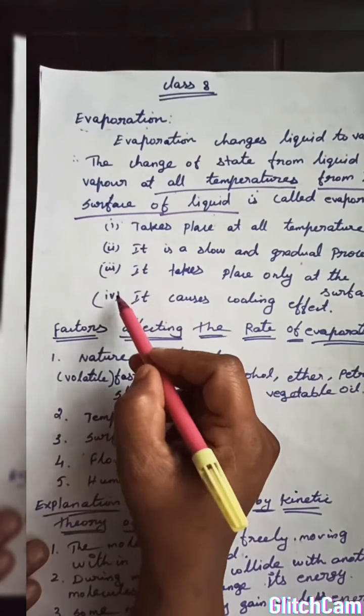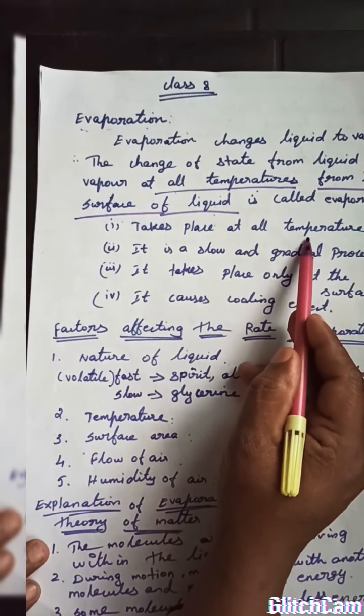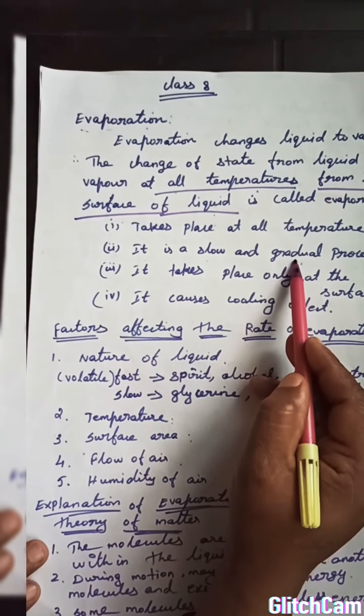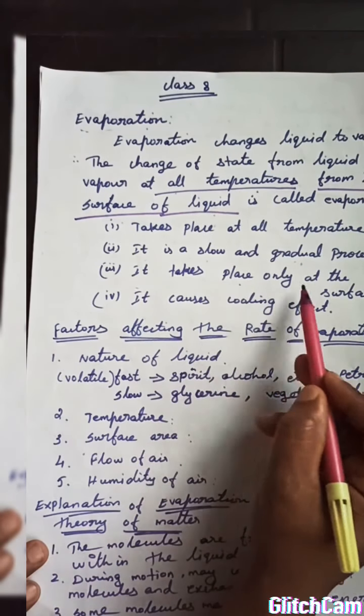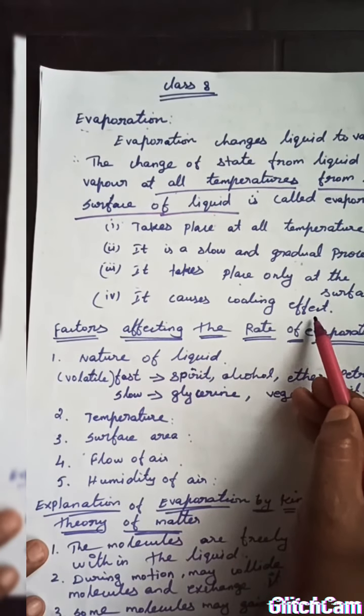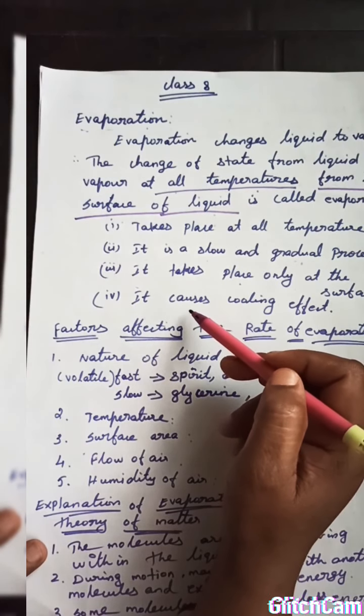These are the important points in evaporation. It takes place at all temperatures below the boiling point. It is a slow and continuous process. It takes place only at the surface. It causes a cooling effect; we will discuss that afterwards.